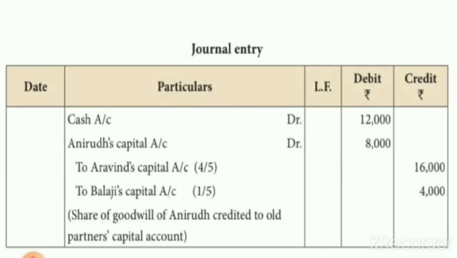Now we see a journal entry. Cash account debit. How much he brought cash? 12,000 is entered. From Anirudh's capital account, we are going to transfer the remaining balance amount 8,000. The total amount 20,000 is distributed to the old partners' capital accounts in their sacrificing ratio, 4 by 5. So 20,000 into 4 by 5 is equal to 16,000. Balaji also we have calculated, Balaji's capital account 4,000 is entered.